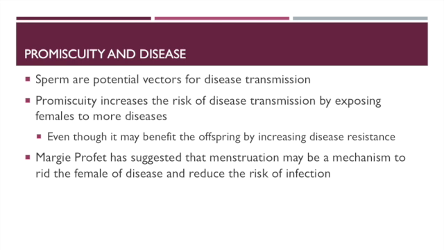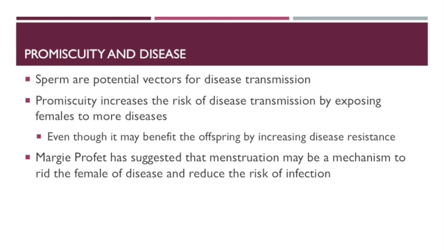Now, one of the problems with promiscuity that we haven't really talked about, but that we talk about a lot in humans, is that potentially, if you're really promiscuous as a species, you may be more likely to get disease. Sperm carries the potential risk of a sexually transmitted disease and many kinds of bloodborne pathogens. We know there are lots of examples of that in humans, such as gonorrhea or chlamydia or HIV, but in animals there are similar diseases and many others that we don't even understand yet.